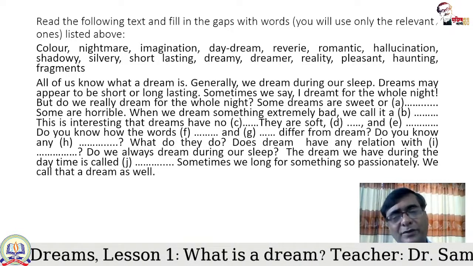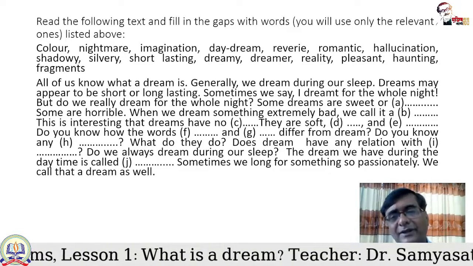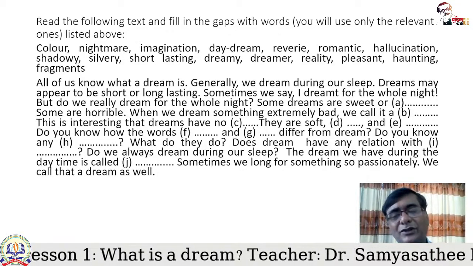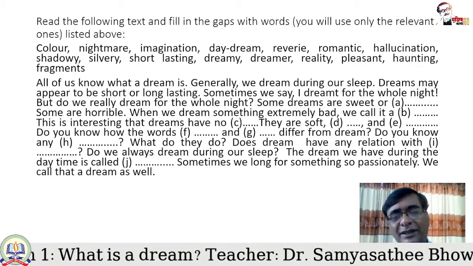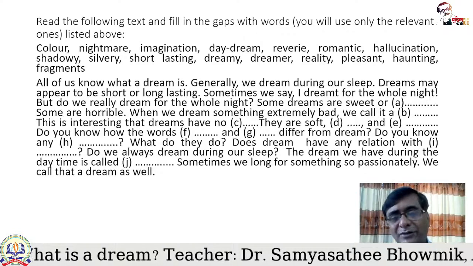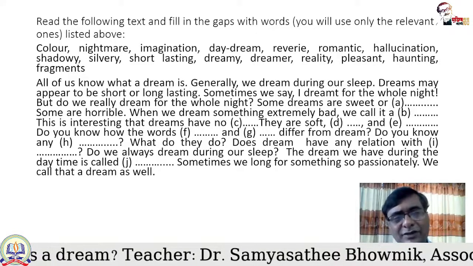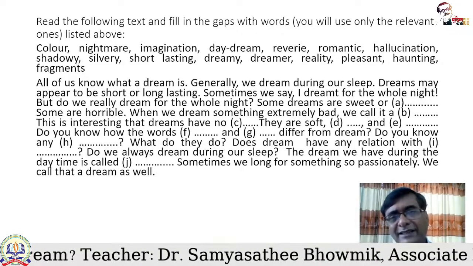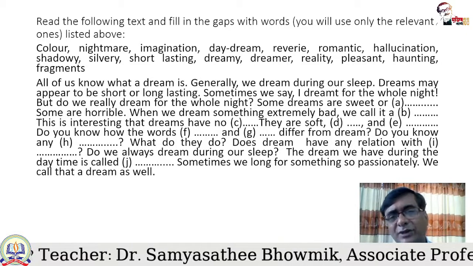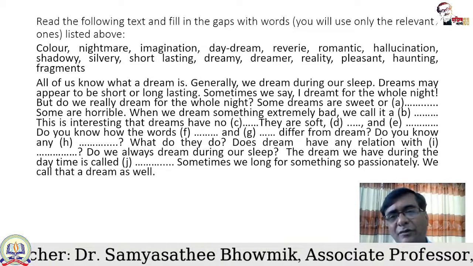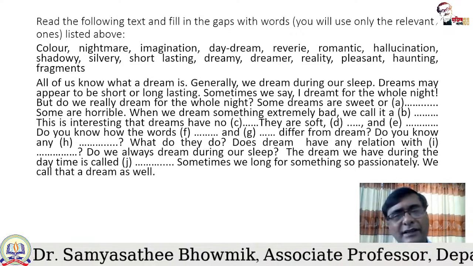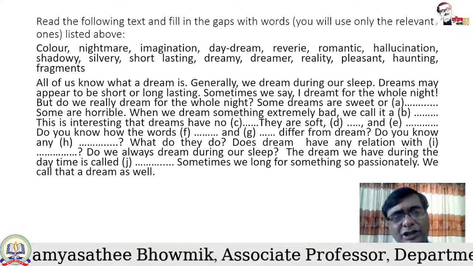They are soft, then gap, and gap. So dreams, they are soft. Who are soft? Dreams are soft. If we look at the list, then there are some possible words. Dreams are soft. You can think about romantic. You can think about shadowy.